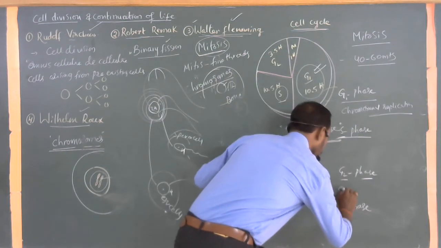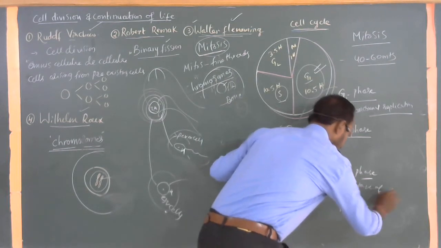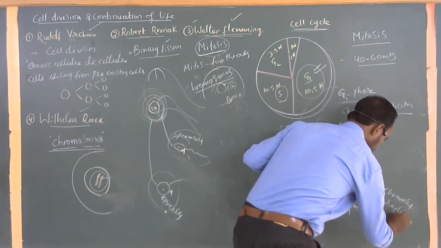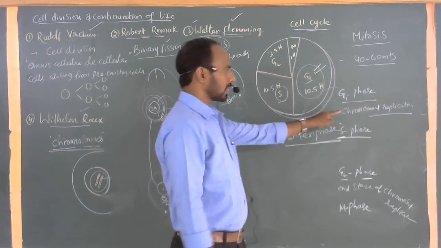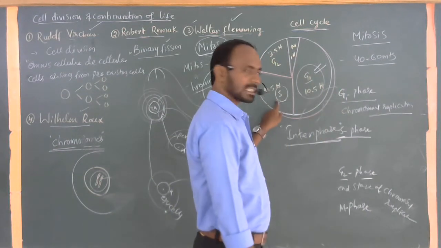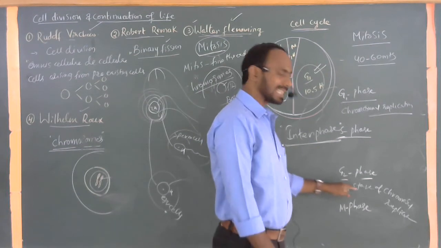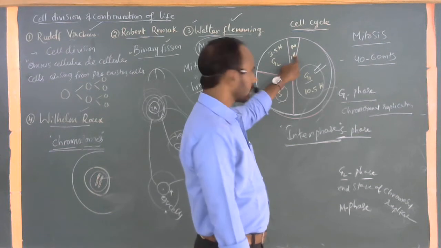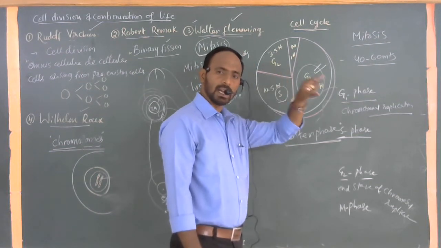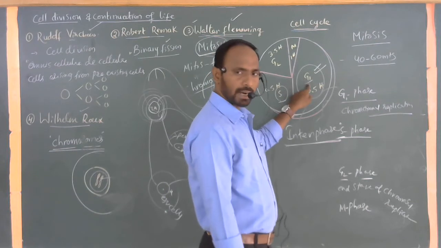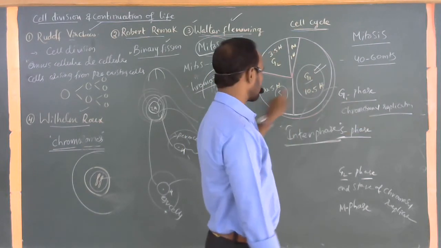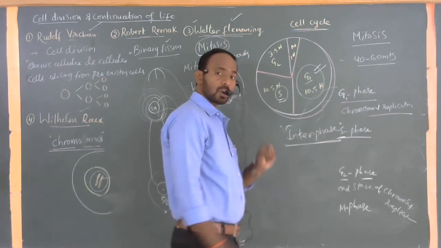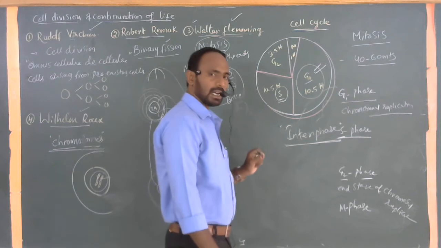Here now, the end stage of chromosomal replication. Chromosomal replication is started here. Chromosomal synthesis, the making, occurs in the S phase, and chromosomal replication is ended. And this is the end stage of mitosis. This is the starting stage of mitosis here. G2 is the starting stage of mitosis and the end stage of chromosomal replication. G1 is the end stage of mitosis and the starting stage of chromosomal replication. Whereas the S phase is between, a stage between gap 1 and gap 2. So S stands for synthesis. Chromosomal making or synthesis takes place within the S stage.